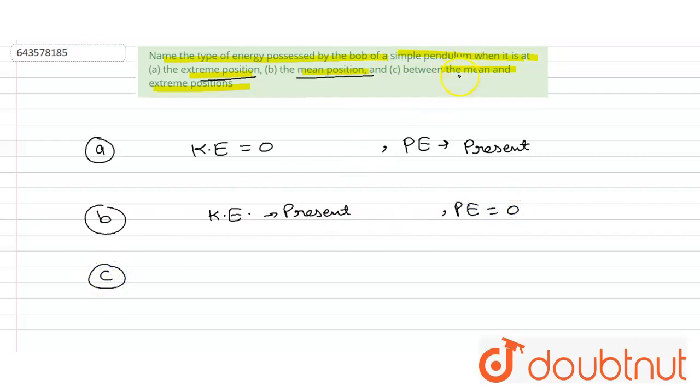When the bob is between the mean and the extremum position, then the kinetic energy and potential energy both are present. So this is the answer.